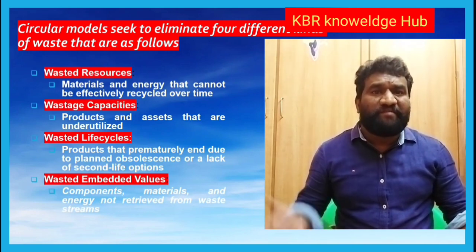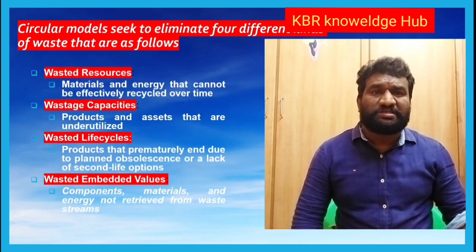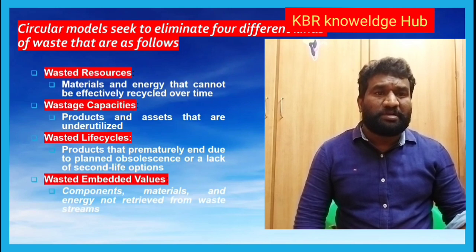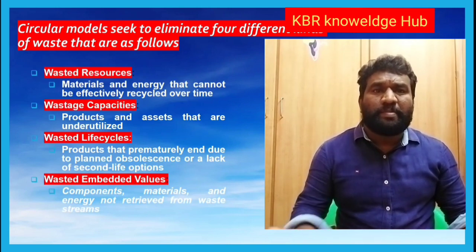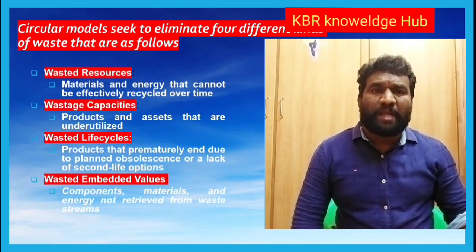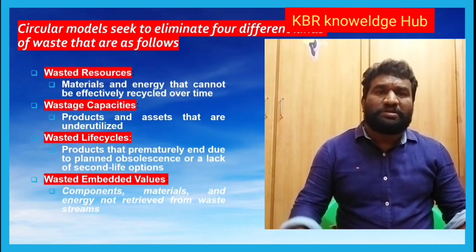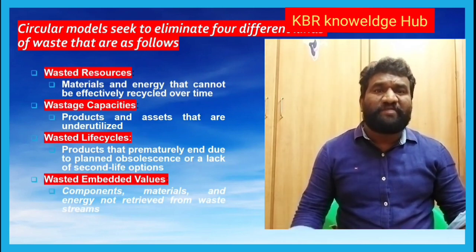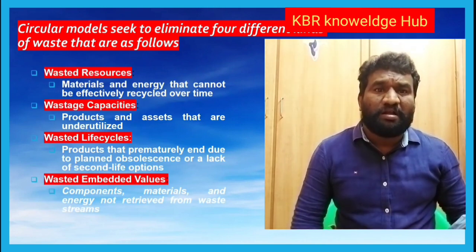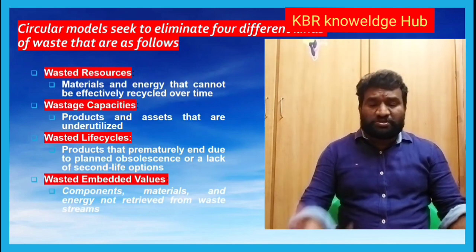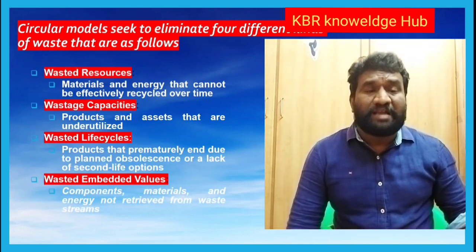Then wasted capacities: products and assets that are underutilized. Then wasted life cycles: products that are discarded prematurely, due to planned obsolescence or lack of second life options. And wasted embedded values: components, materials and energy not retrieved from waste streams. That is also very important.